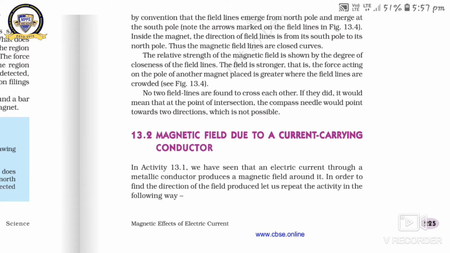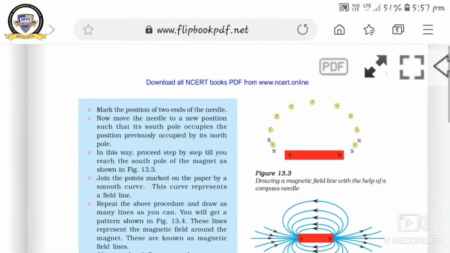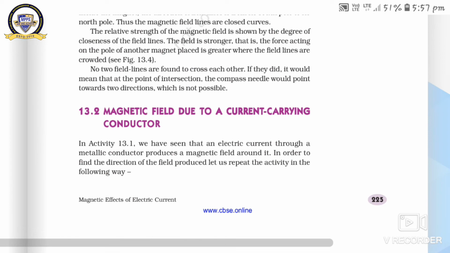Magnetic field due to a current carrying conductor. Here I am going to observe the magnetic field due to a current carrying conductor. We have seen that an electric current through a metallic conductor produces a magnetic field around it. It means if you take a conductor and allow current to pass through it, then what will happen? The conductor produces a magnetic field